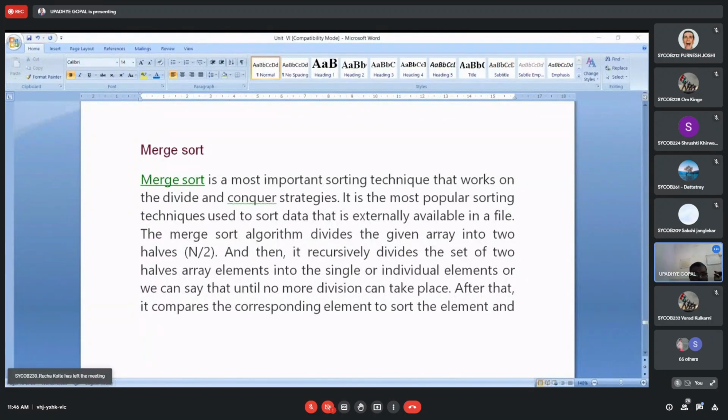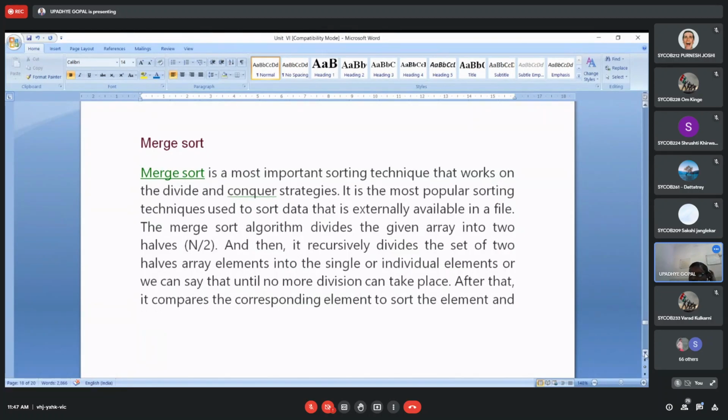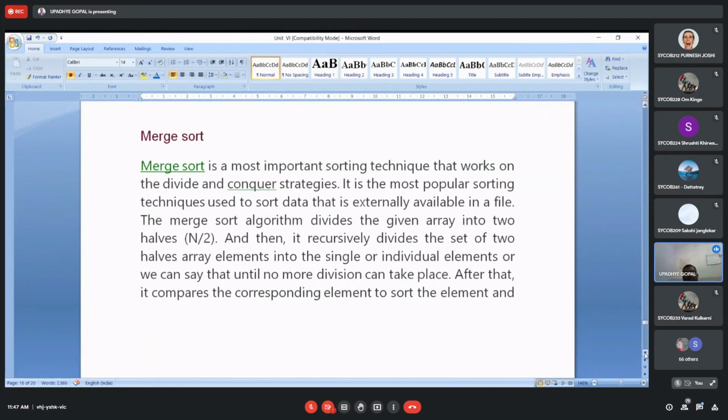So the first thing about merge sort: what is it? Basically, merge sort is a very important sorting technique that works on the divide and conquer strategy. I think you are aware of what the divide and conquer strategy is. Are you? Yes or no? Please reply. What is divide and conquer strategy? There are different algorithmic strategies like divide and conquer, then minimum spanning tree.